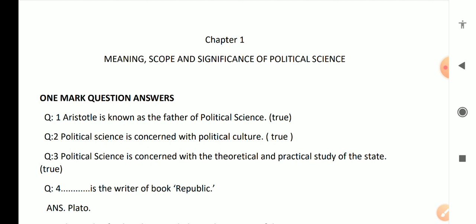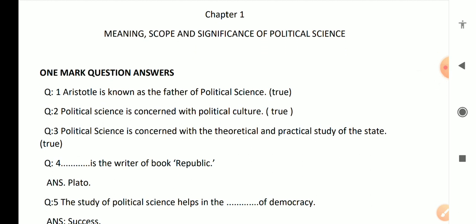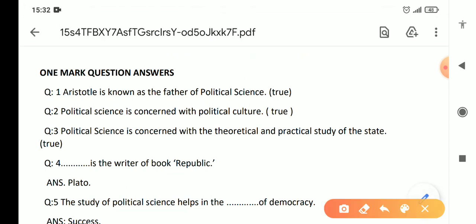First, 1 mark question answers. Aristotle is known as the father of political science. True or false? The answer is true. Political science is concerned with political culture. That's also true. Political science is concerned with the theoretical and practical study of states. And this is also true.